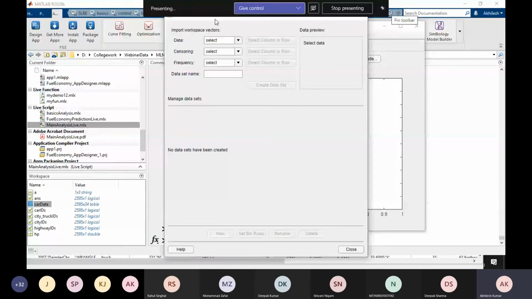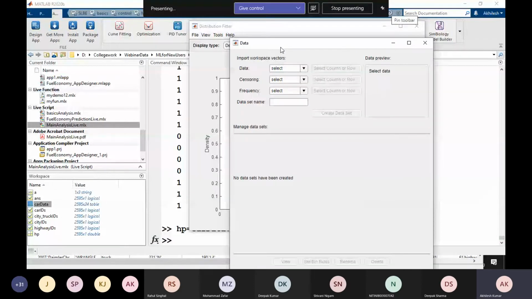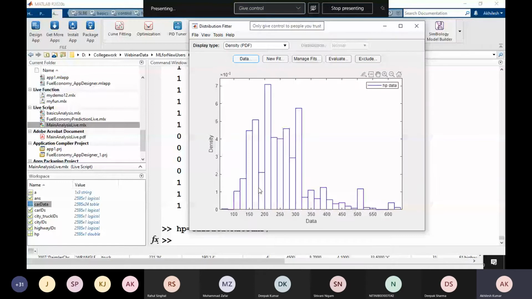The first step is to click Data in this distribution fitter, and I'm going to select that data, which is horsepower. Once I have this data, create a data set. I'm going to close this, and you see that this is the distribution of my data. This is the histogram of it. Next, we have to find out the fit for this data, right? So the next step is to click on New Fit.